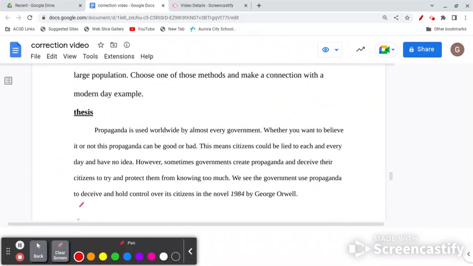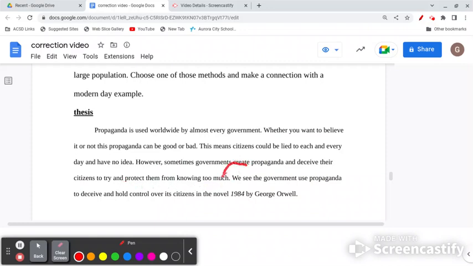And here's an example. Here would be an example introduction for that prompt. Propaganda is used worldwide by almost every government. Whether you want to believe it or not, this propaganda can be good or bad. This means citizens could be lied to each and every day and have no idea. However, sometimes governments create propaganda and deceive their citizens to try and protect them from knowing too much.